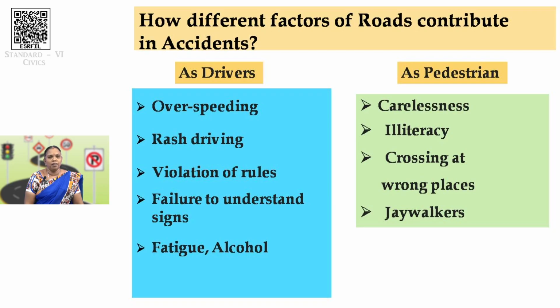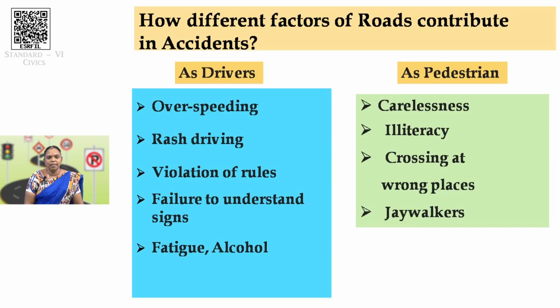Now, next one is failure to understand signs. What is a sign? When we travel through the road, we would have seen many signs or symbols, traffic symbols. Not knowing what they mean causes accidents. And finally, intake of alcohol and fatigue are the reasons which contribute to road accidents. This is all considered for driving.